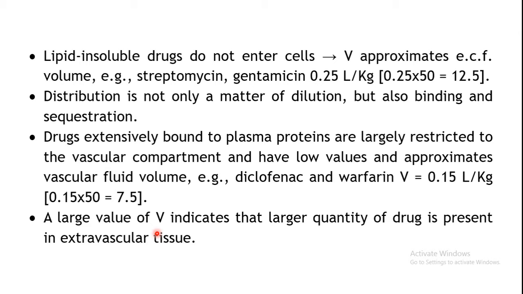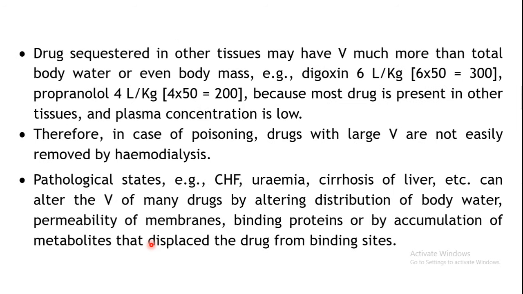The value of your volume of distribution will be very large, right? So this indicates that a very small amount of your drug is present in your plasma. Rather, it has gone into the extravascular tissues. So this indicates a very large volume of distribution. It indicates that your drug is mainly present in the extravascular tissues, and a very small amount is present in your blood.